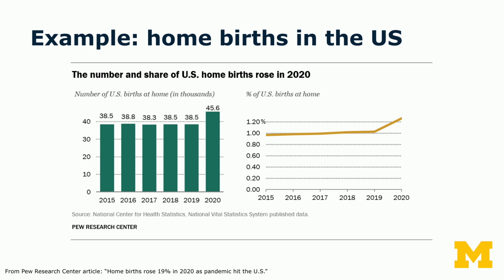And real quick, just think for a minute, why are both of these charts important to be shown together? Well, one reason I think this is important is that if we only see the raw number of births, which is this green bar chart, it's possible that in 2020 there had been more births overall.